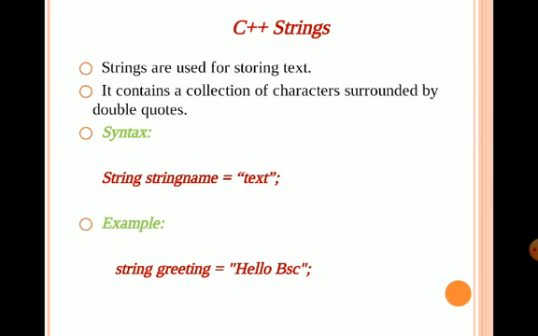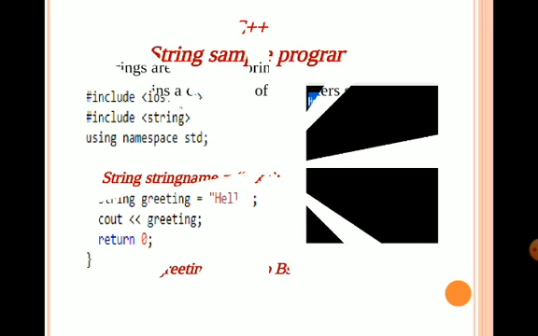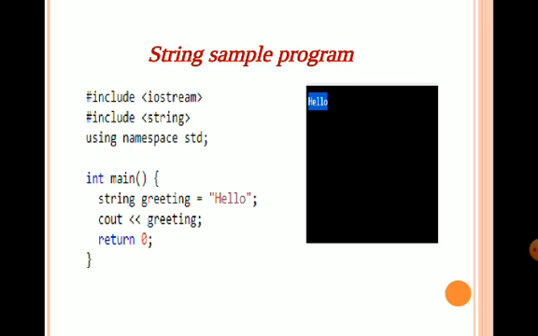Here string is the keyword, we should not change it. Greeting is the name of the string. Hello BSc is the text. It must be given within double quotes. A clear example has been given in this sample program.